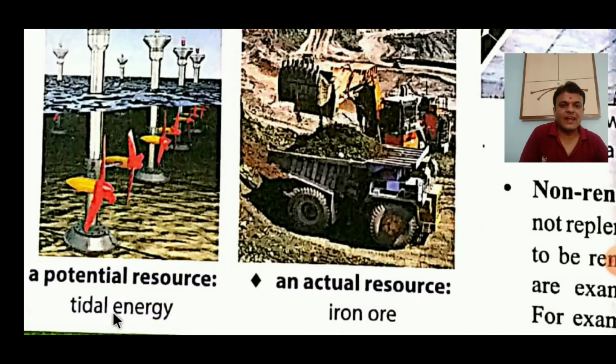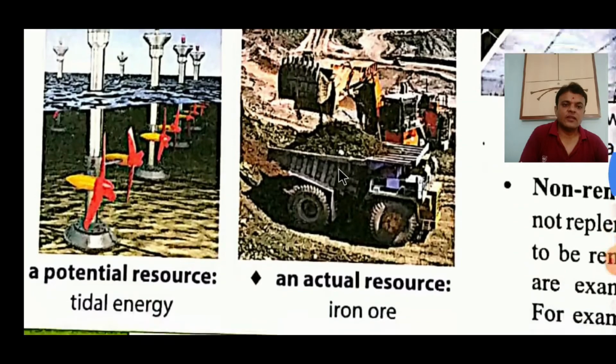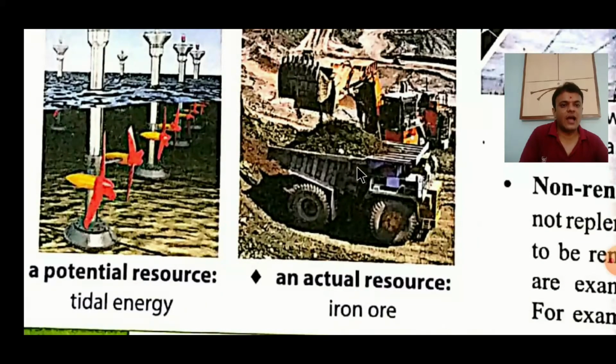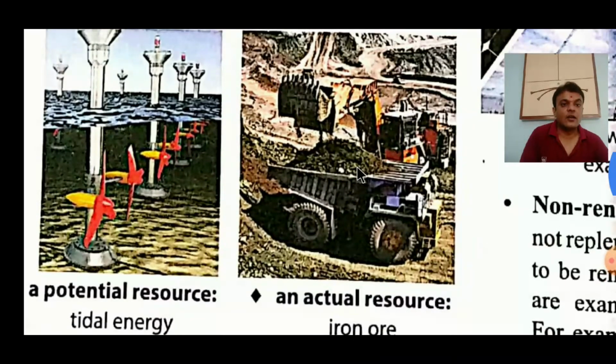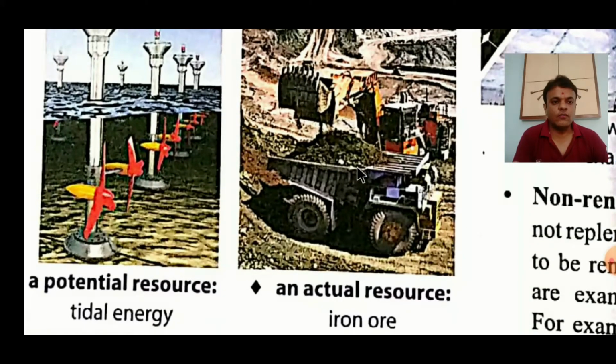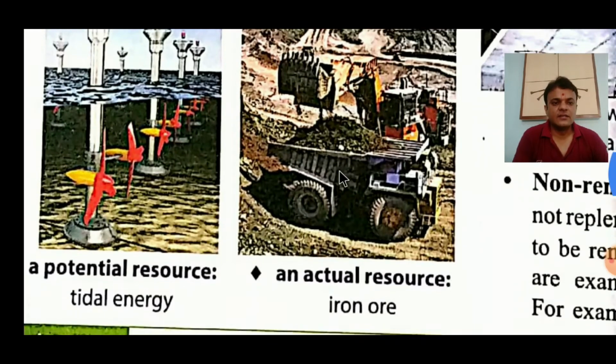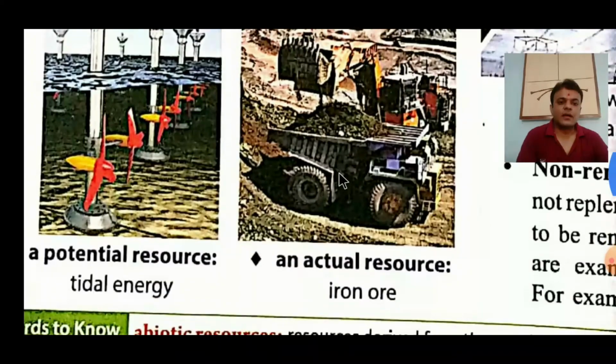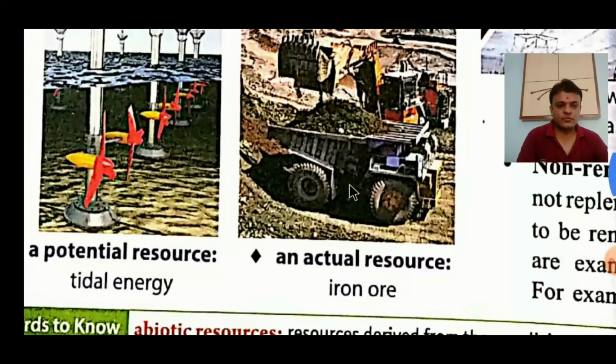The tidal energy is generated like this. Clear? Over here an actual resource, that is iron ore. Clear? A raw form of iron. Iron ore, it means raw form of iron which may be processed to have iron. Clear? So this is the example of actual resource. Clear?